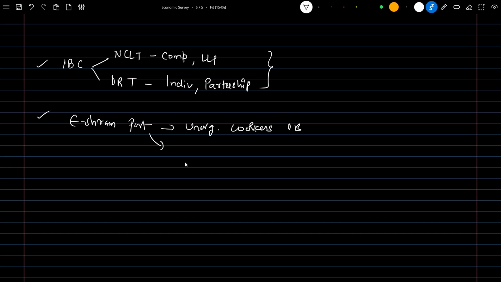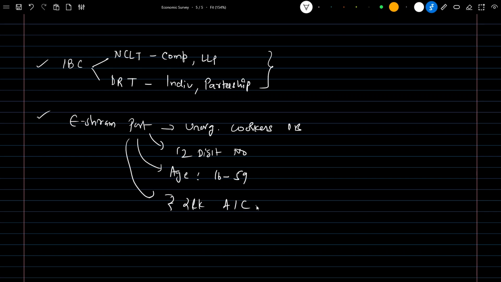They will have a 12-digit UID, a unique identification number, given to them, and the age should be between 16 and 59 years. Whoever is a part of it will get a rupees 2 lakh accidental insurance cover. So understanding these 4 points about the e-Shram portal is sufficient.